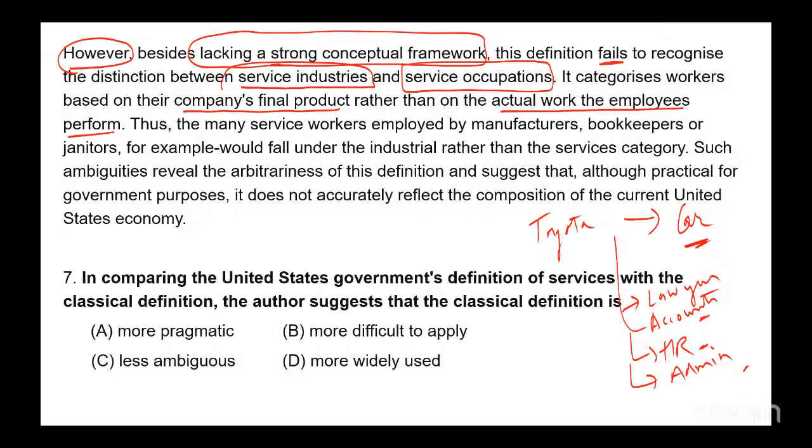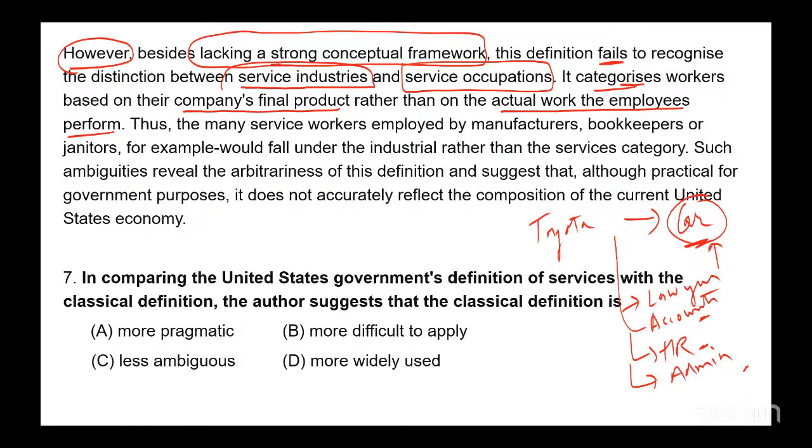Not really. They are doing their service occupations, right? Lawyers, accountants, HR. But still, what are they categorized as? They're categorized as industry based on the end product, right? So this is what it says. It categorizes workers based on their company's final product rather than on actual work the employees perform.